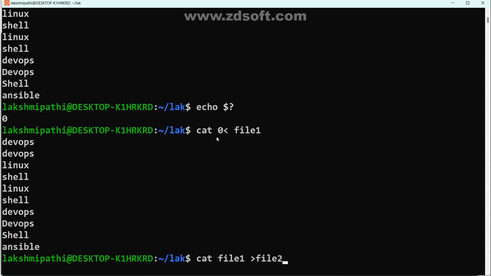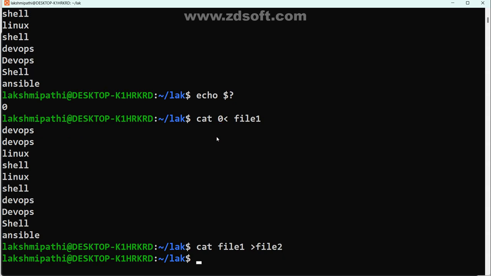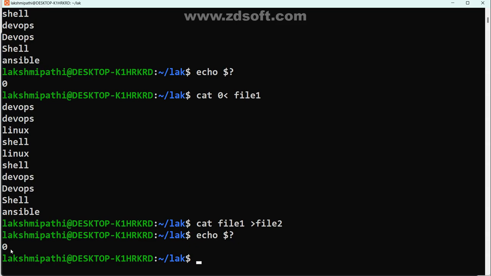File 1 content, total coming to file 2. Moving to file 2. Just give enter. Did it work or not? See here, you need to check the status code first, what it is showing. Echo dollar sign question mark, right? See here it is zero. What does it mean? The command got executed properly. That is the meaning. Status code zero here means the command executed properly.